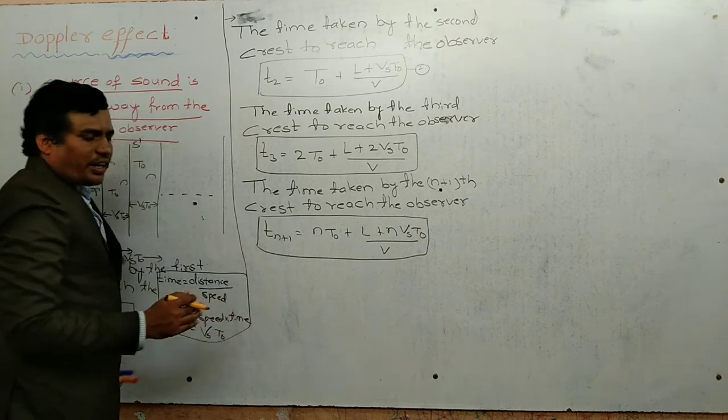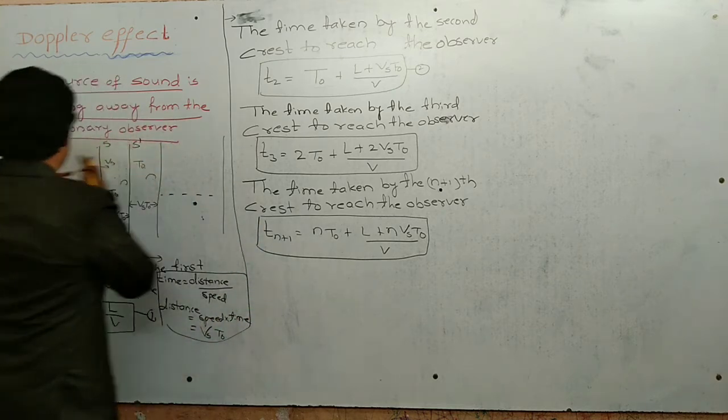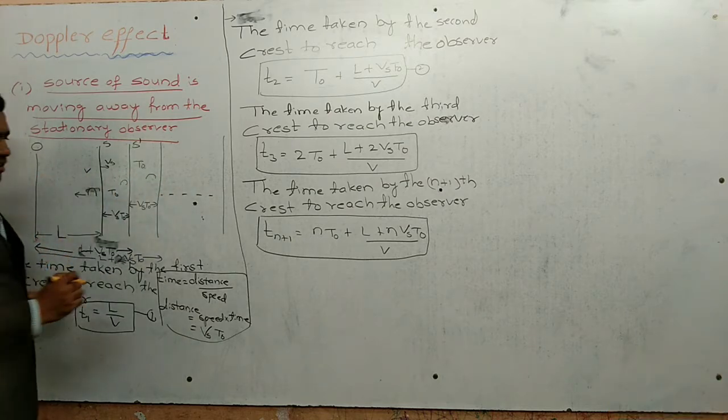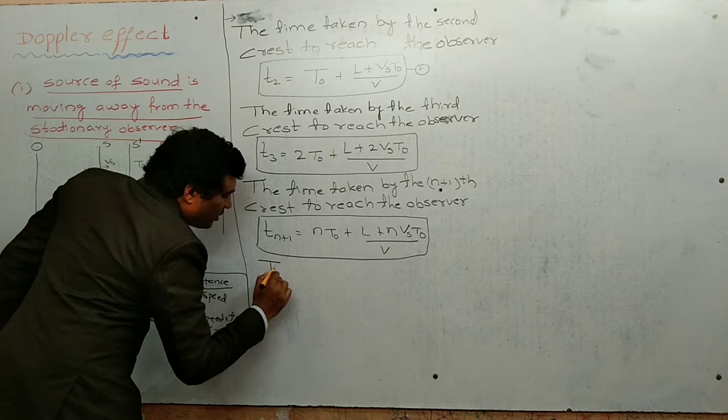Now the time interval. The time taken by only n crests to reach the observer, that is the time interval.